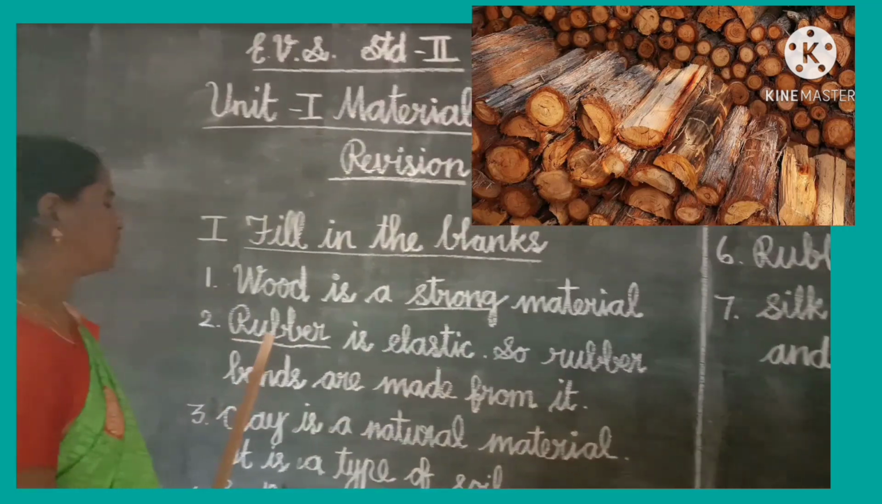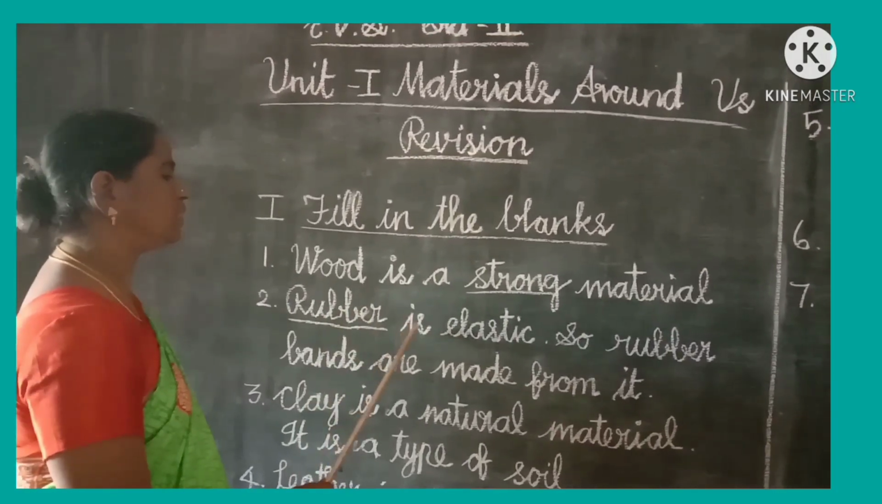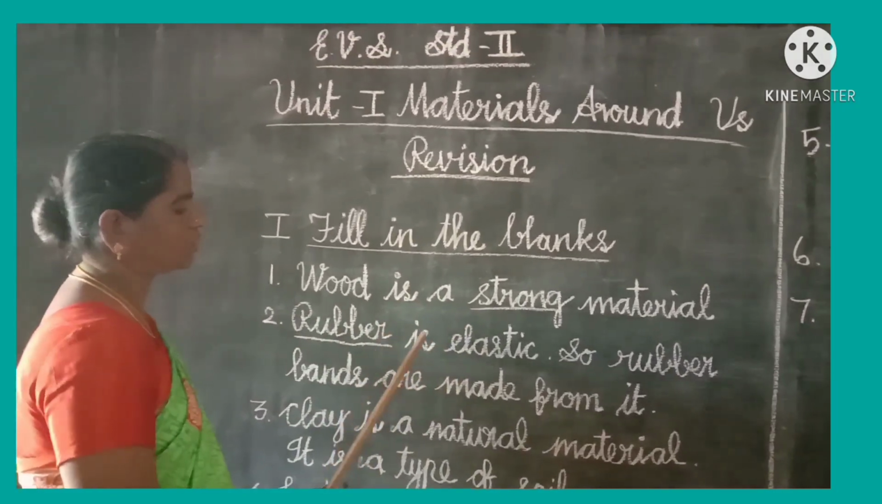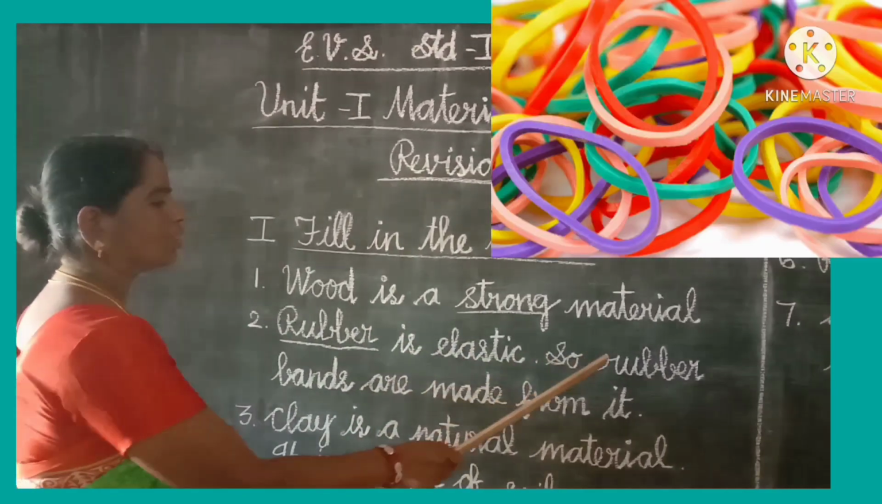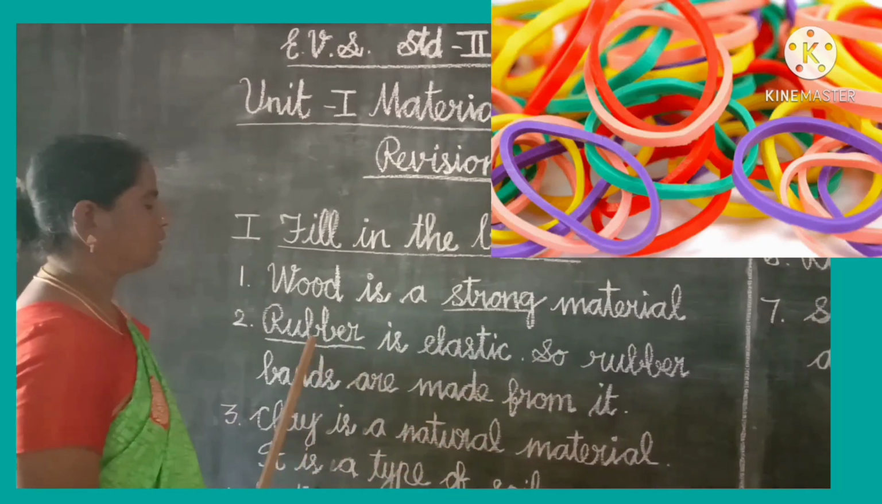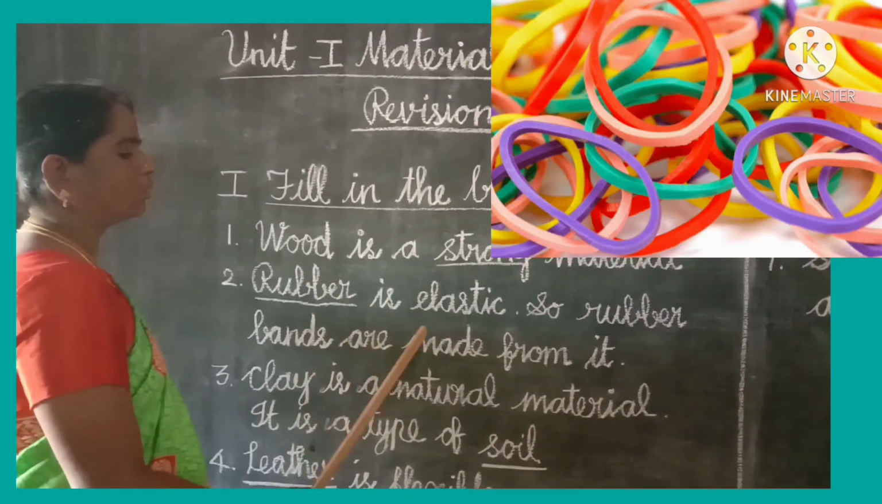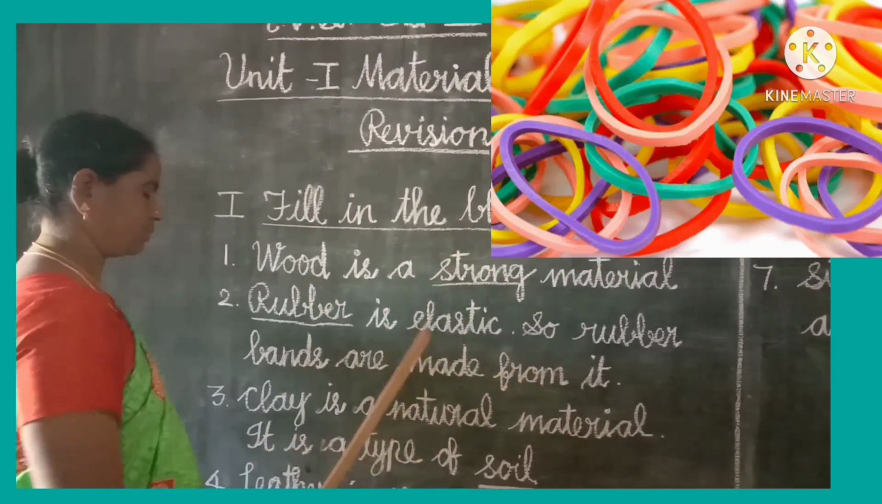Next one, rubber. R-U-B-B-E-R. Rubber is elastic. So, rubber bands are made from it. Rubber is elastic. So, rubber bands are made from it.